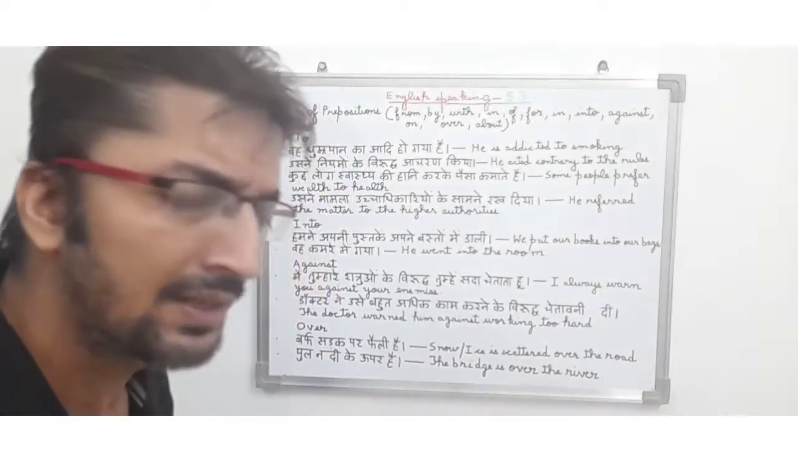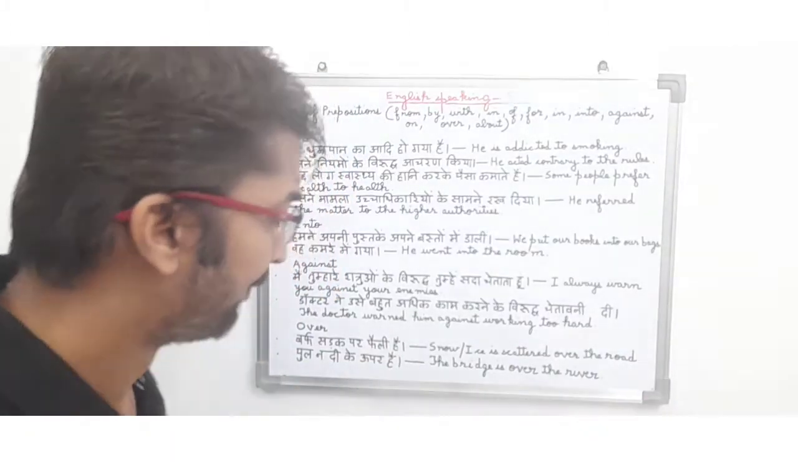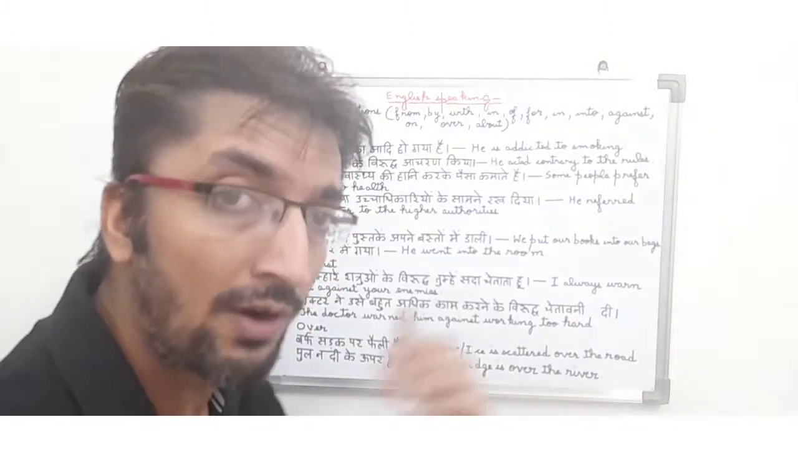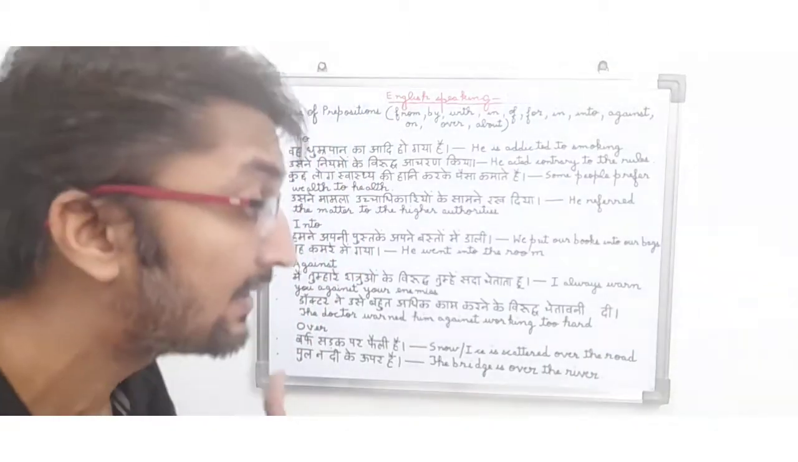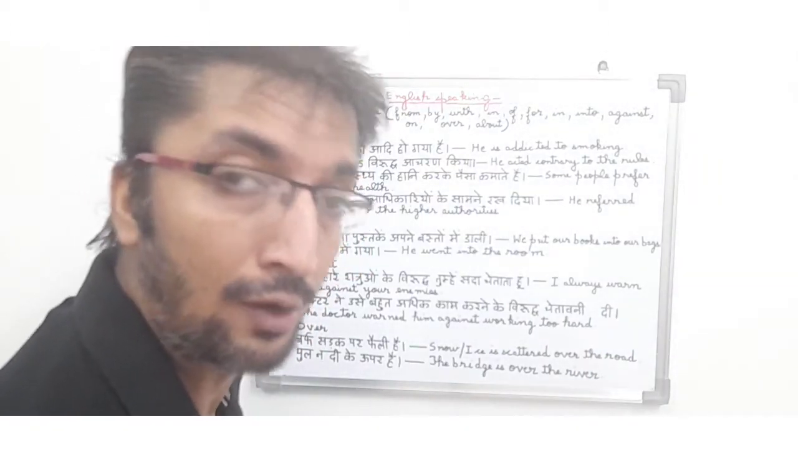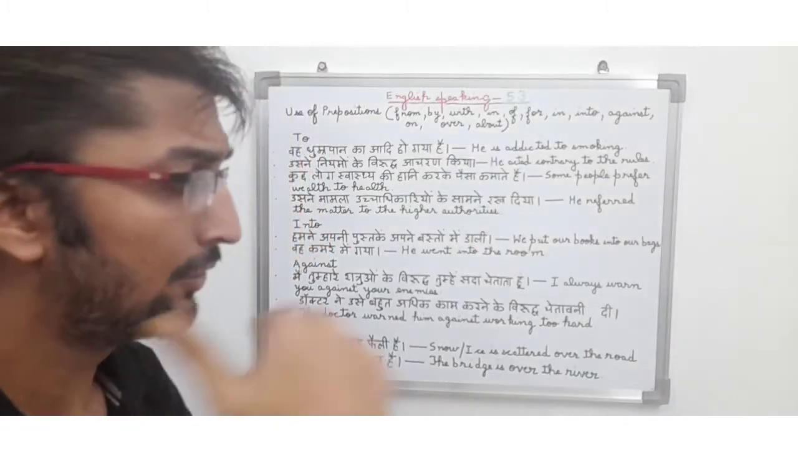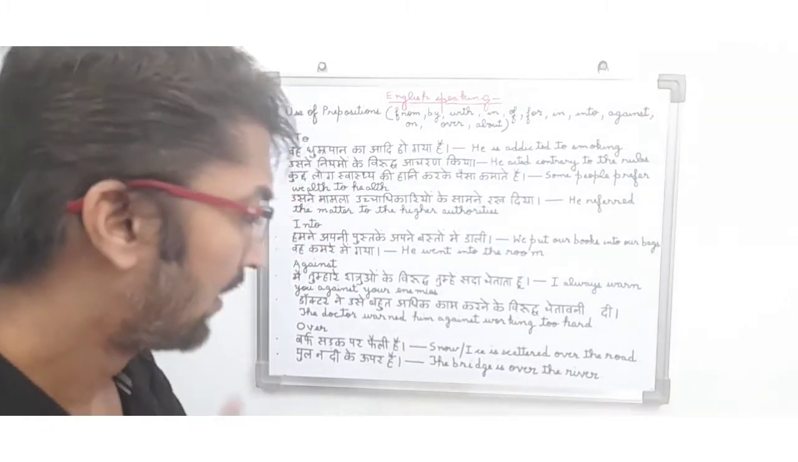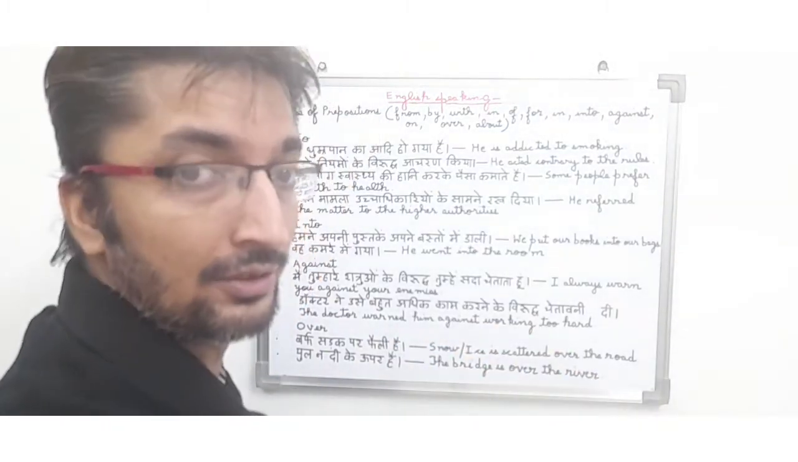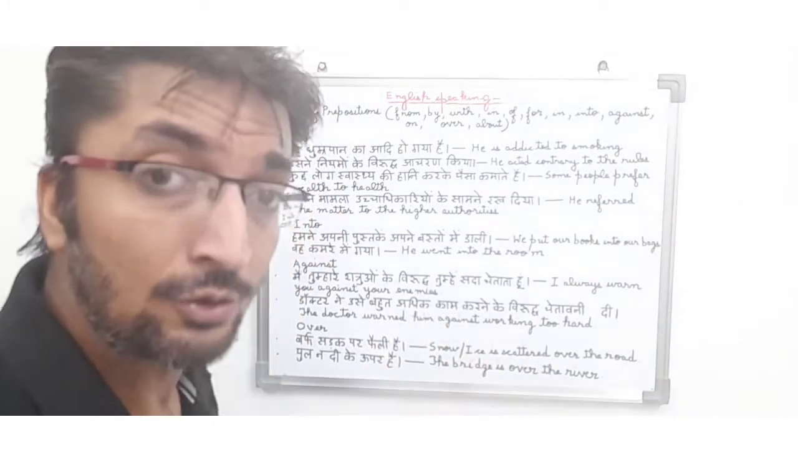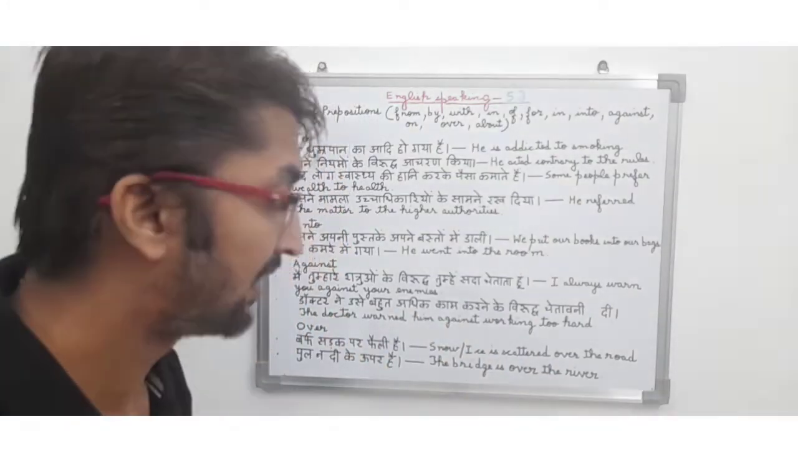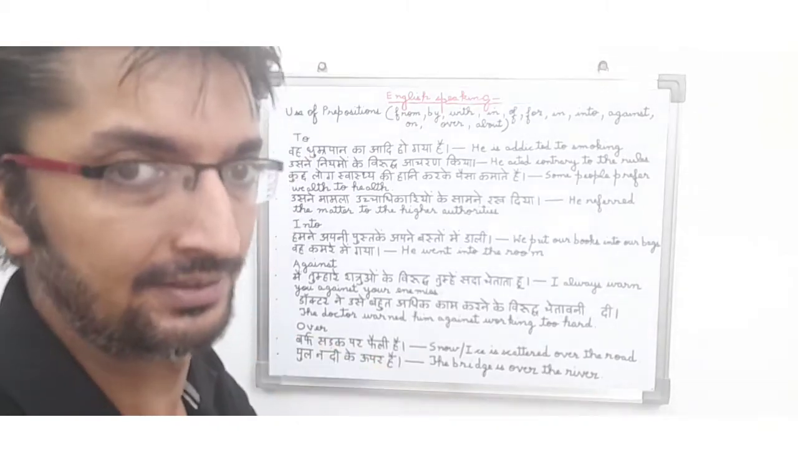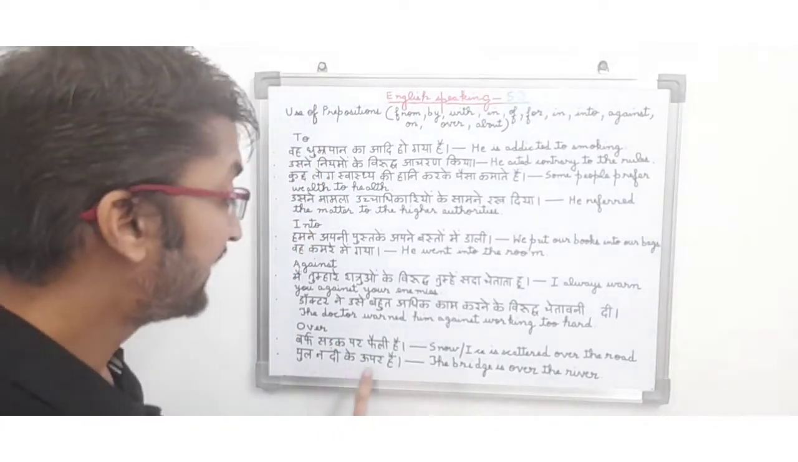So friends, it is a present tense and since you can see snow ice is scattered over the road, we will not say that snow ice is scattered under the road, at the road, off the road, by the road. We will only use over the road because ये सड़क के ऊपर फैली हुई है. So we will use over in this sentence and over is a preposition being used in this sentence and it is a present tense.